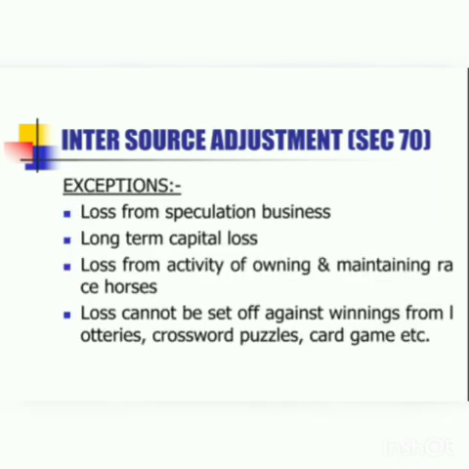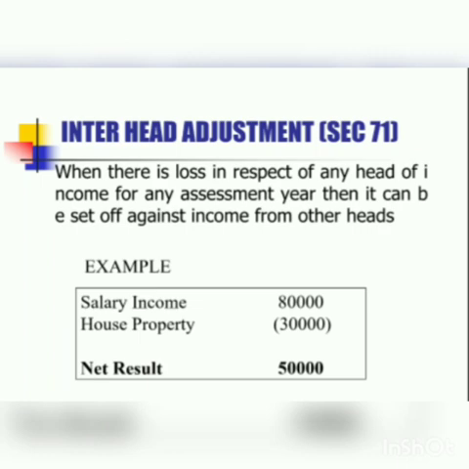What are the exceptions under inter-source adjustment? The provisions of inter-source adjustment are not applicable in case of loss from speculation business and long-term loss from the capital gains head. Third is loss from the activity of owning and maintaining horse races. And the last one is that losses cannot be set off against winnings from lotteries, crossword puzzles, and card games. Means any casual loss cannot be set off, or the provisions of set off cannot be applied on casual incomes.